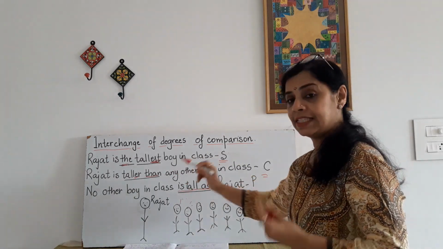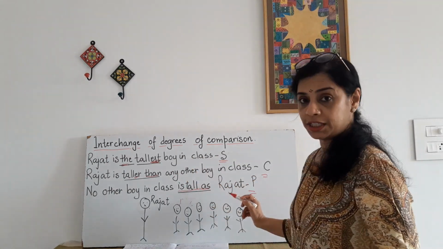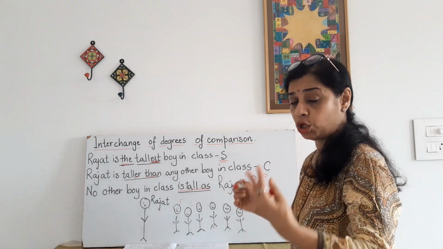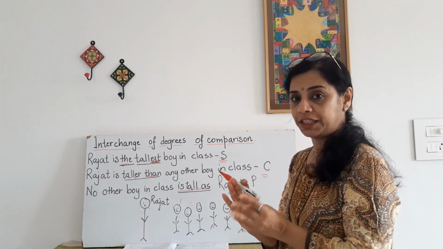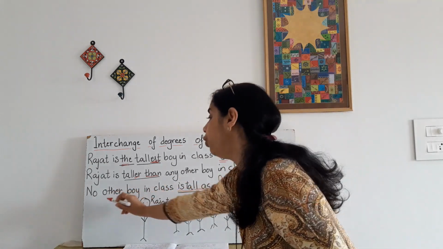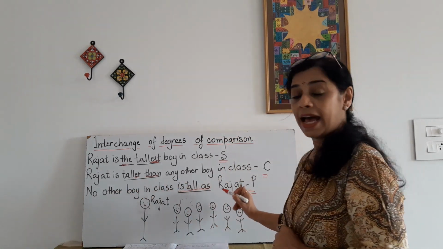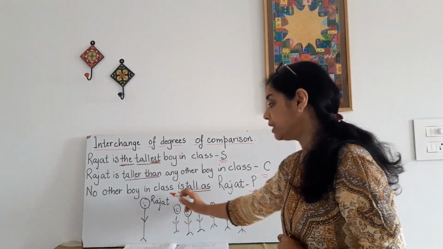The same sentence if I have to change to the positive, as tall as. Positive is as plus the base of the adjective and as. No other boy in class is as tall as Rajat. So, he is not as tall as him.